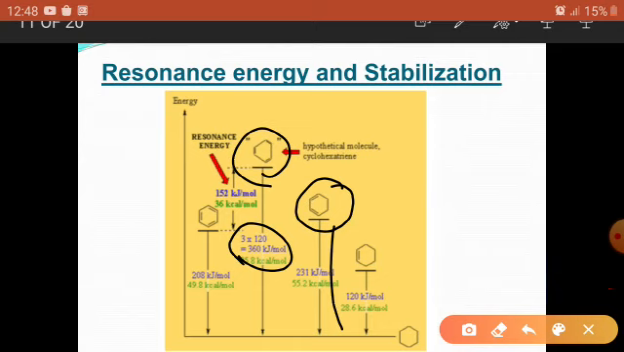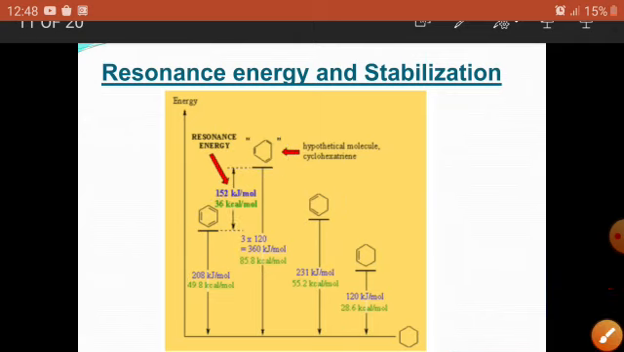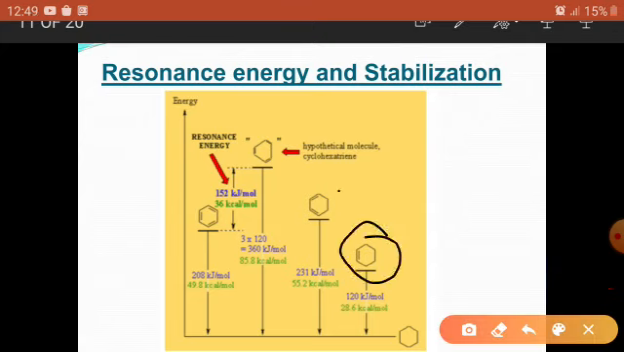the real case. When benzene is hydrogenated, only 208 kilojoules per mole, or 49.8 kilocalories, is released when it is converted into cyclohexane. All these molecules are hydrogenated and converted into cyclohexane. In the first we have one double bond, in the second case two double bonds, and in the third case three double bonds. So when three double bonds are present, it should be 3 times 120 kilojoules per mole, which is 360, but in the actual case it is 208.